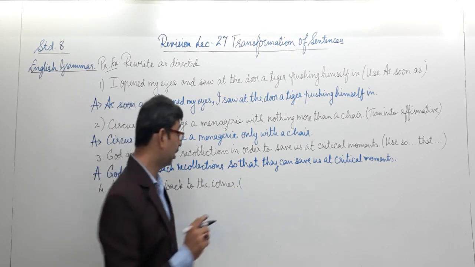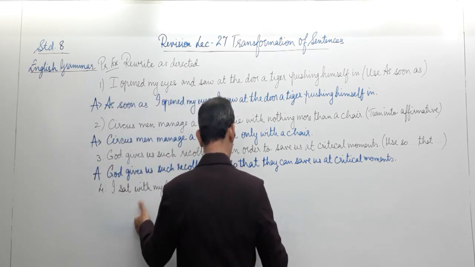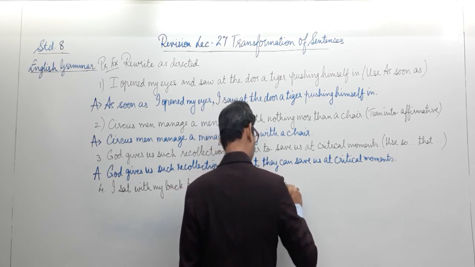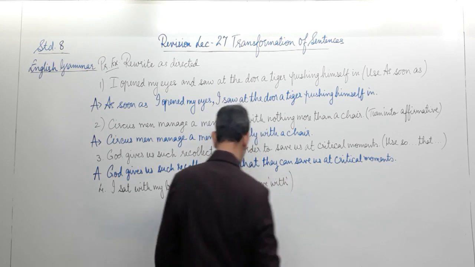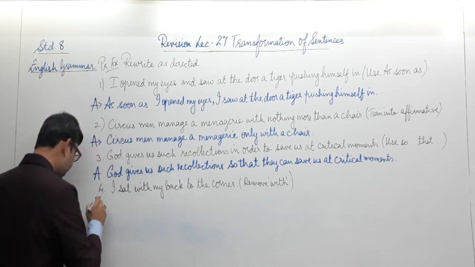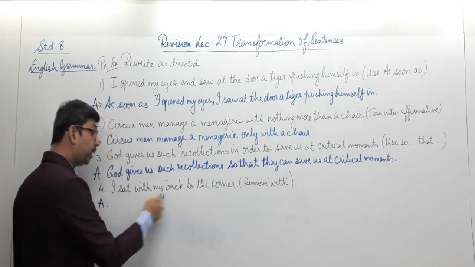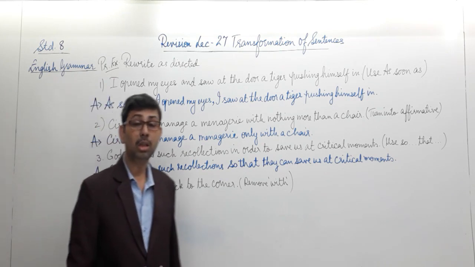So this time the instruction is to remove the word with. Let us see how we are going to do this. Remove the word with. With needs to be removed. Very easily this can be done. Little bit of understanding. I sat with my back to the corner.